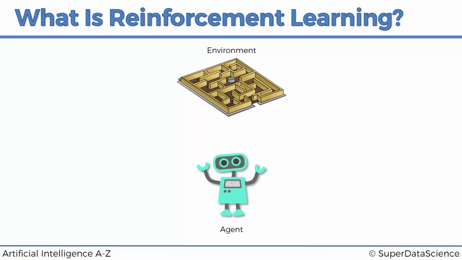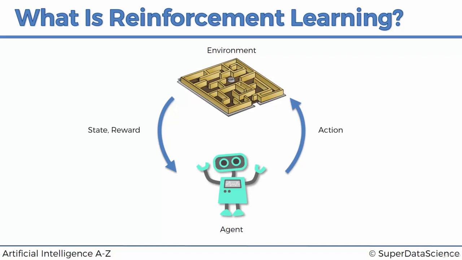And so the way it works is the agent performs certain actions in this environment, and as a result, the state in which it is in will change. So it might be further or closer or more to the left, more to the right. It might have certain other parameters that describe its state, and those parameters are going to change. So the state is going to change because of the action it takes, and it will also get rewards based on the action. So every time it takes an action, the state will change and it'll get a reward.